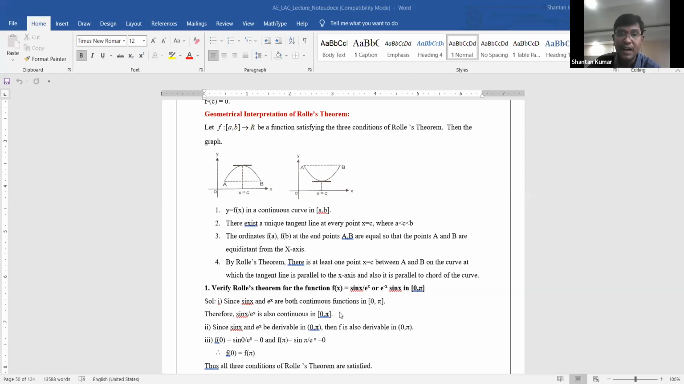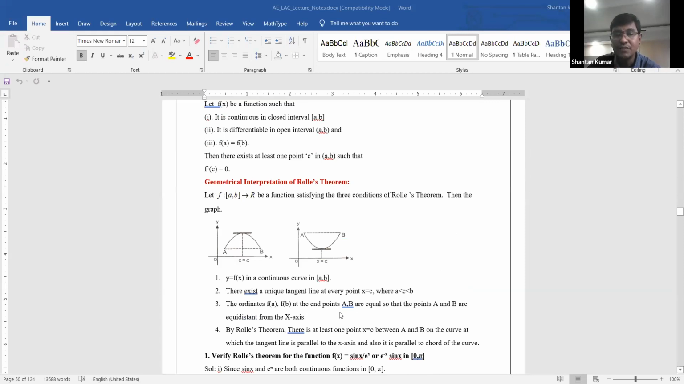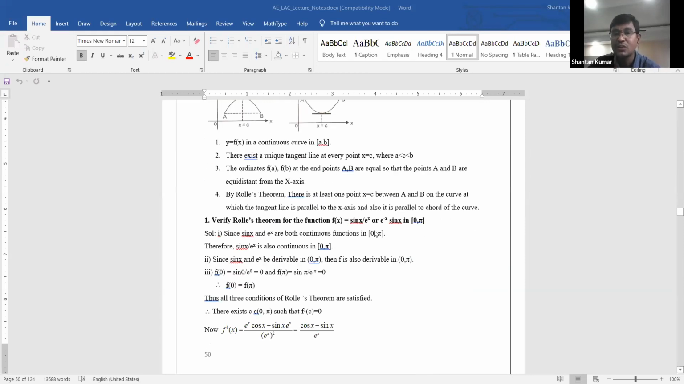And once again you need to observe the third point, f of a is equal to f of b. What is f of a? The function is f of x equal to sin x by e power x, or you can consider e power minus x into sin x. Therefore f of a, that means f of 0. Therefore f of 0 is equal to what value here?